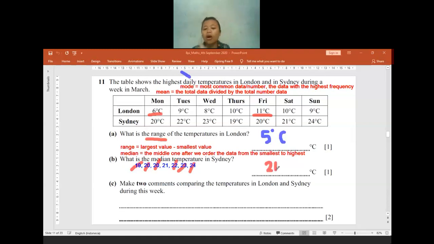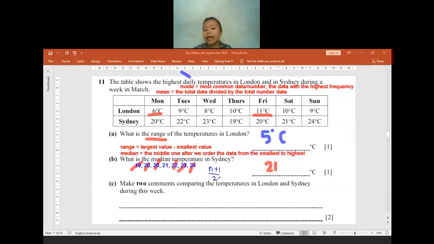This is the first way, or you can do it another way. There is another way that you can do in here by doing a calculation. I don't know if it will be easier for you or harder. I use the formula which is n plus 1 divided by 2. The n in here is the number of data. How many datas are there?